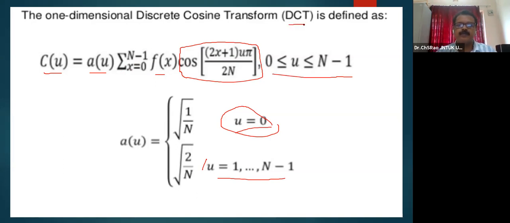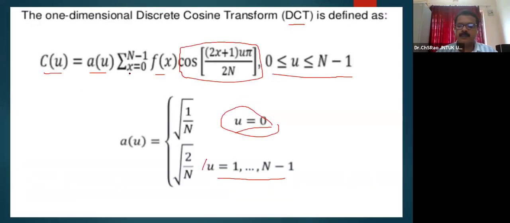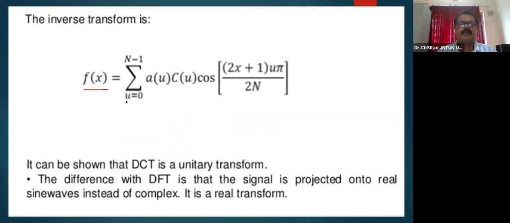It is a very useful transformation, especially when we are interested in reducing the dimension of the signal in transform space. Similarly, the inverse transformation may be obtained, that is, how to get back my original signal. F of x is the sum over u equal to 0 to n minus 1. Here the change is not on x; the variation is on the transform domain variable u, from 0 to n minus 1, of A(u) C(u) times